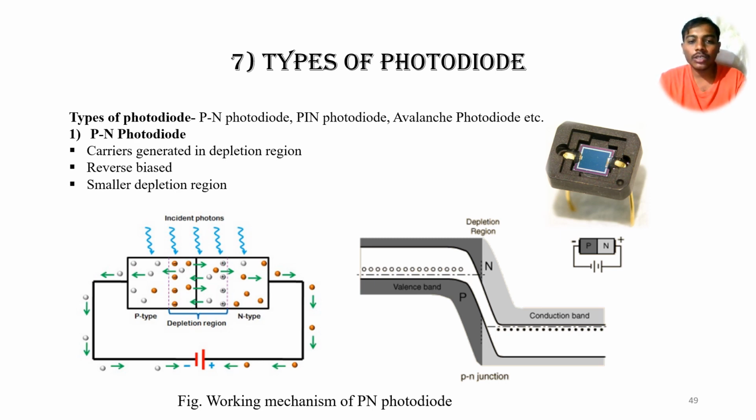The p-type is connected to the negative terminal, while the n-type semiconductor material is connected to the positive terminal of the battery. That combination we call reverse bias. Whenever incident radiation comes on the junction, the immobile ions absorb that energy and go from the valence band to the conduction band. As a result, carriers are generated across the depletion region. We'll see the working mechanism of the photodiode in the figure. But the problem is that we get a very small depletion region in this kind of photodiode.